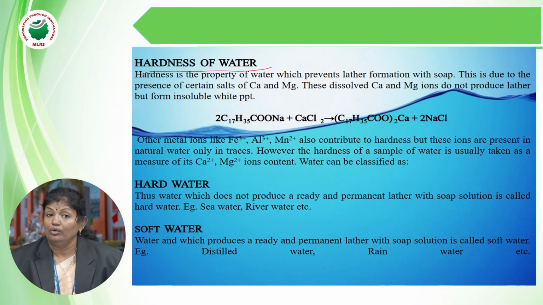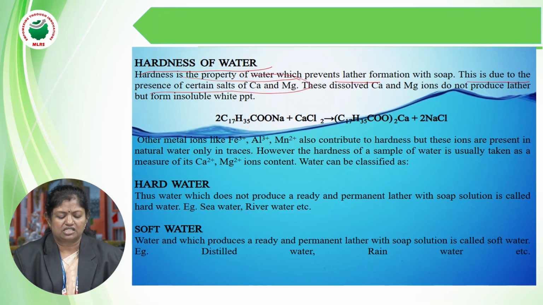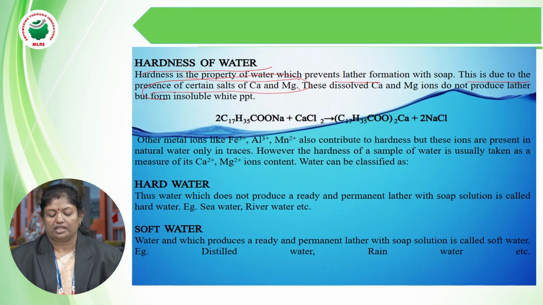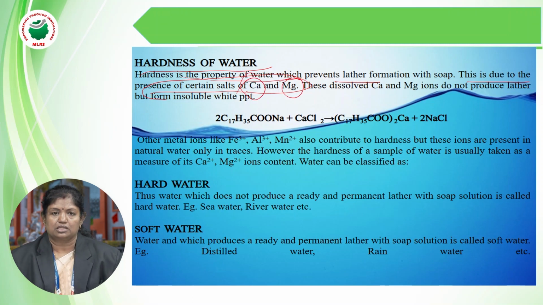Now, how to find out the hardness of water? How to detect the hardness of water? It is a property of water which prevents lather formation. What is lather? Lather is what you obtain when you use soap. This is due to the presence of certain salts of calcium and magnesium. Hard water stops the lather formation because it contains calcium and magnesium salts, which block the formation of lather.